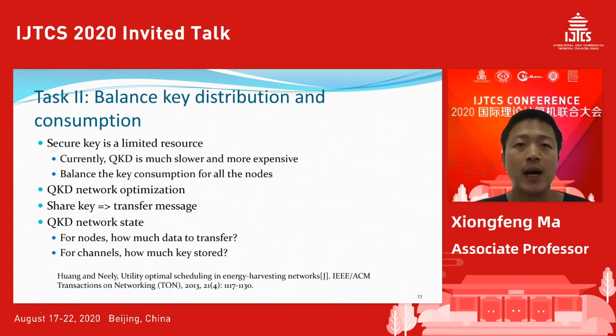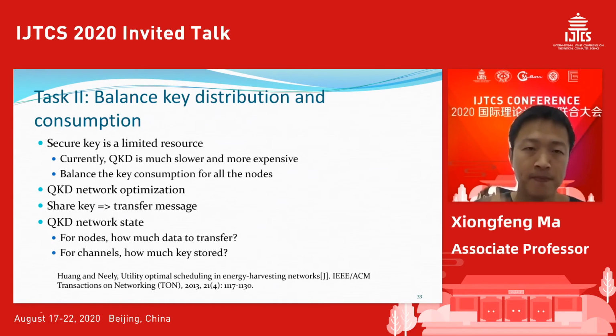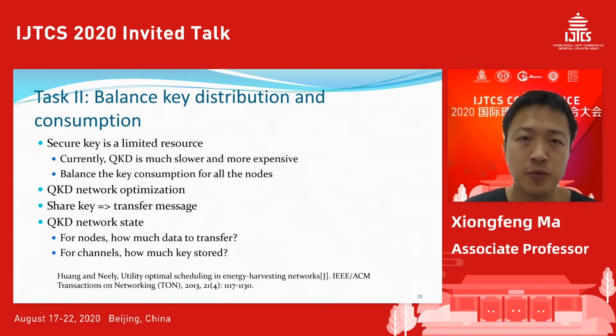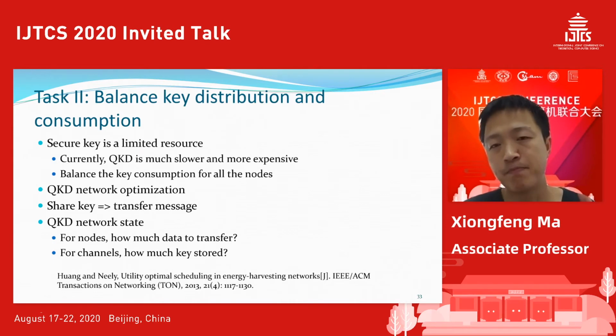Another one is the balance. We try to balance the key distribution and the consumption. We know that the secure key is a limited resource in the quantum network. Typical QKD key distribution speed is 1 Mbps. B is bit per second.